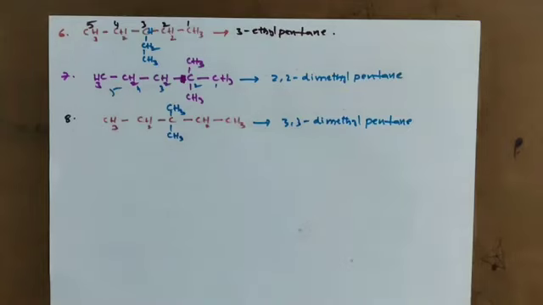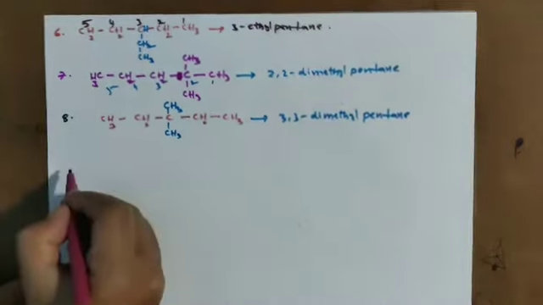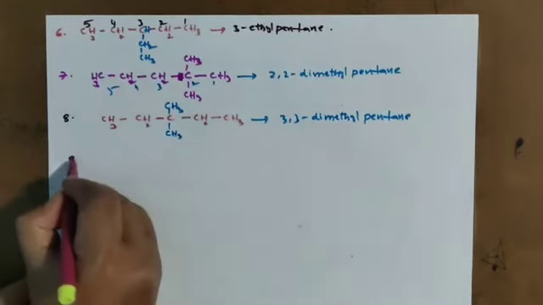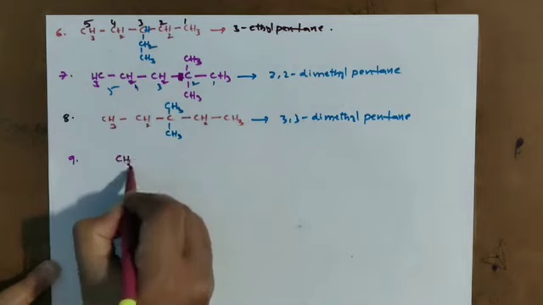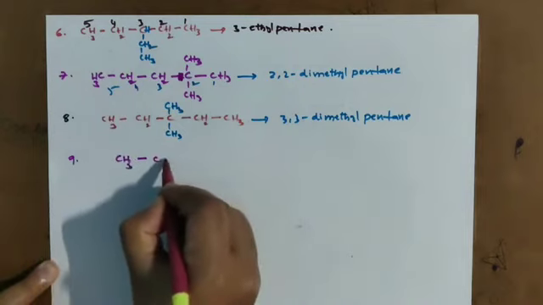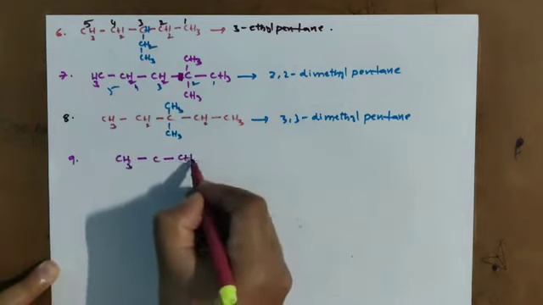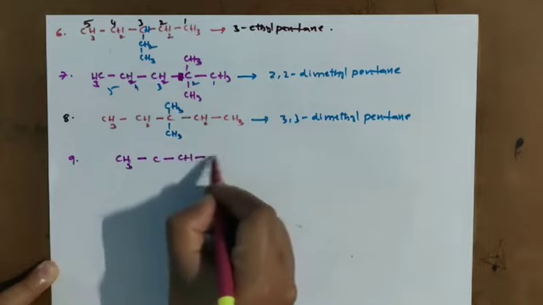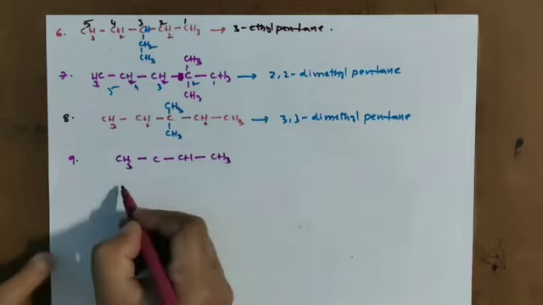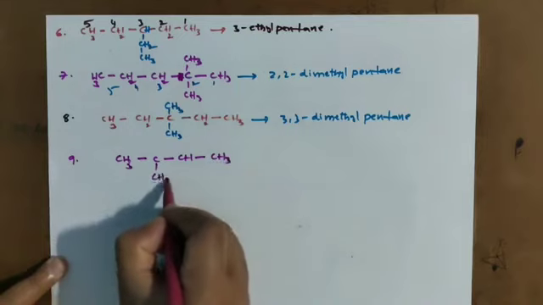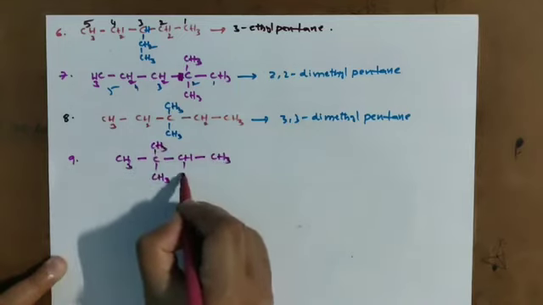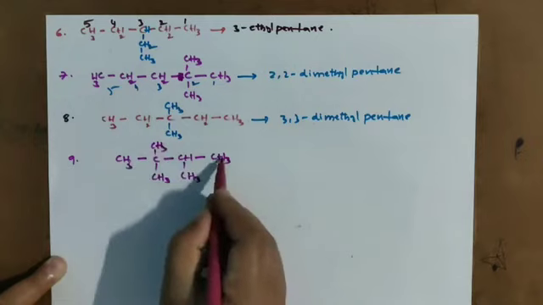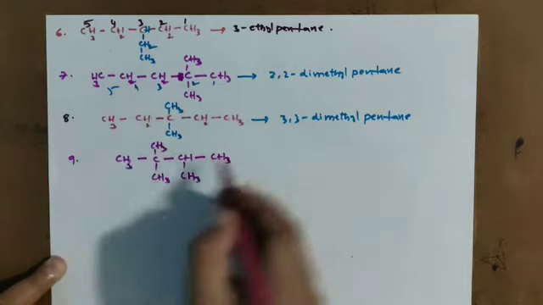And finally I am going to draw another chain, that is with 4 carbon atoms. CH3 bond, C bond C, H bond CH3. And this time here one methyl group and one methyl group, and here one methyl group I am taking. See, total 1, 2, 3, 4, 5, 6, 7.